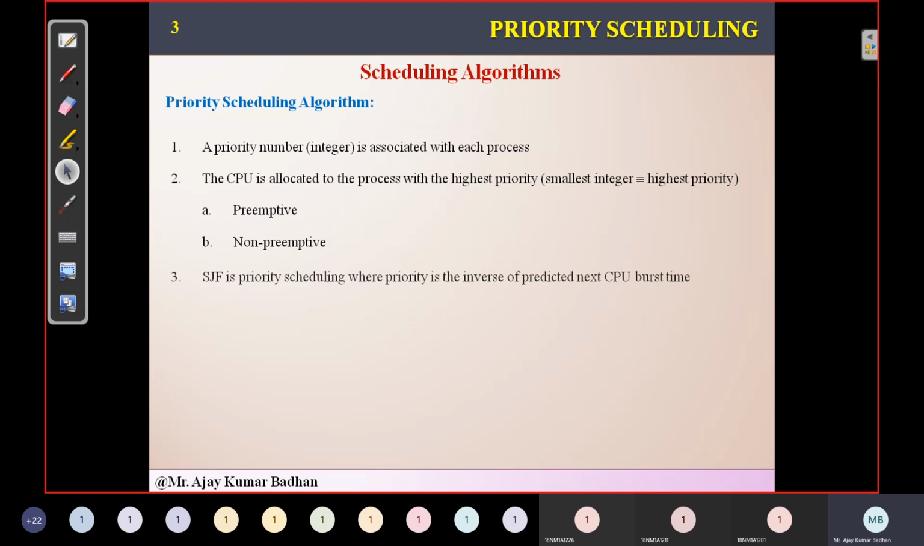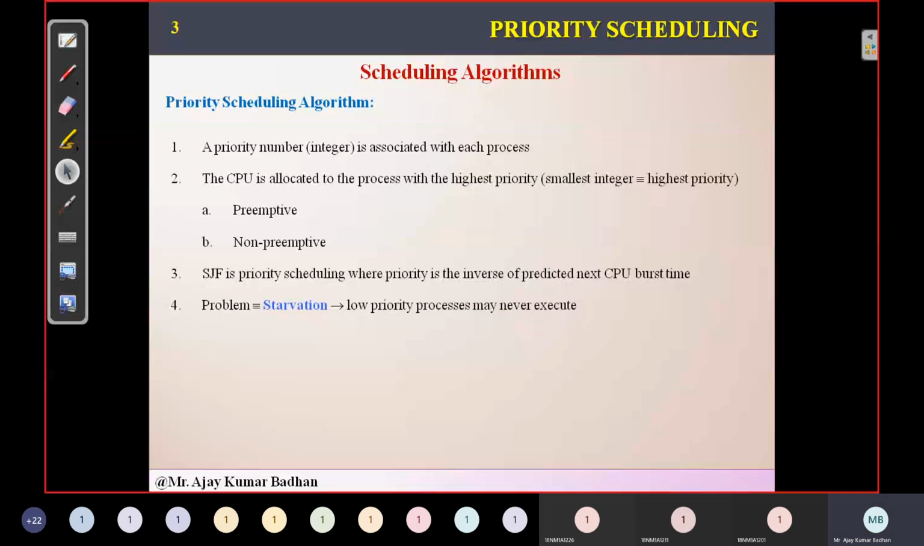So here, priority is the most important, and we can use it as preemptive and non-preemptive. The example we are going to see in the coming slides focuses on non-preemptive. Preemptive can also be done. I'll explain how it is done, but mostly we'll see the non-preemptive part.